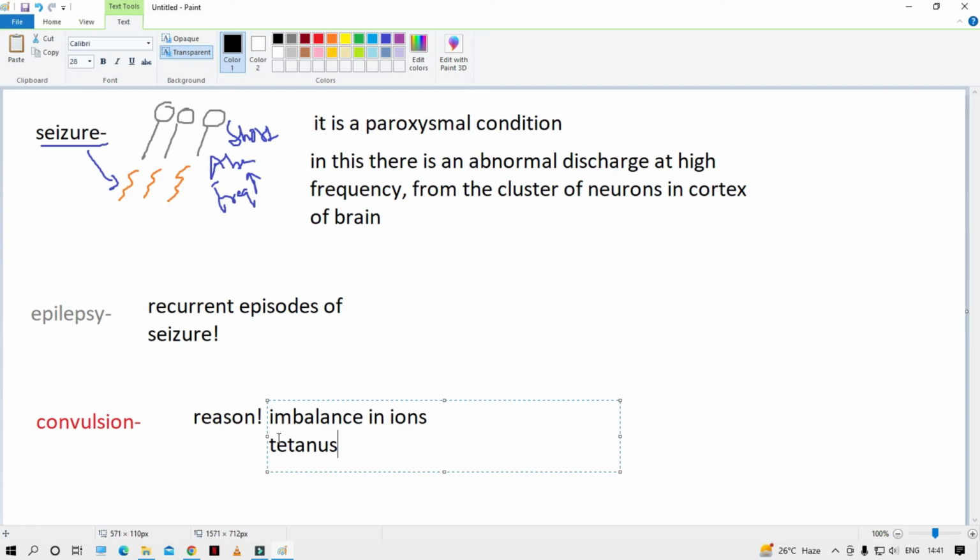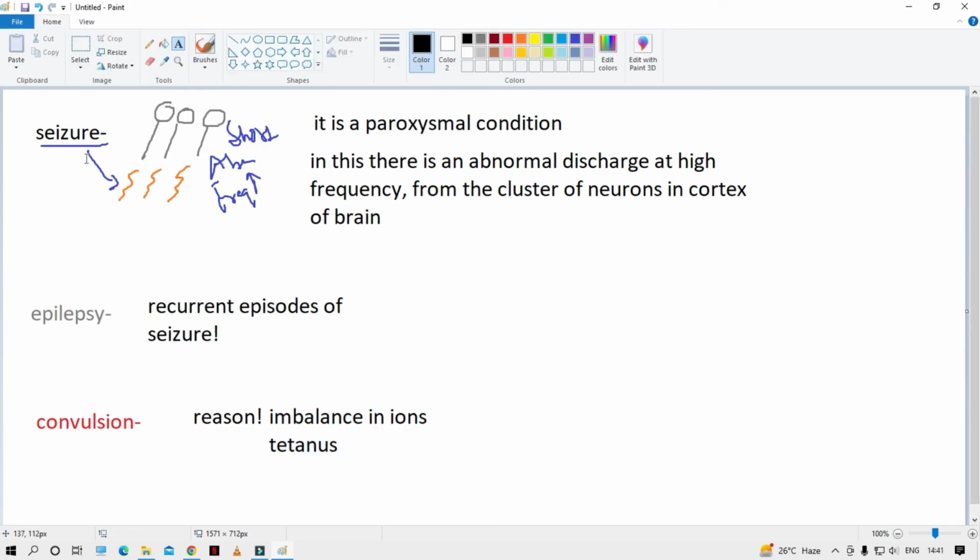If I have to state the basic difference between convulsion and seizure, the cause of convulsion can or cannot be the abnormal firing of the neurons, right? But the seizure only happens when there is an abnormal rate of firing. All these things can be reasons for convulsion only, but they cannot cause seizures. All right, so yep, this is the basic difference between seizure, epilepsy, and convulsion.